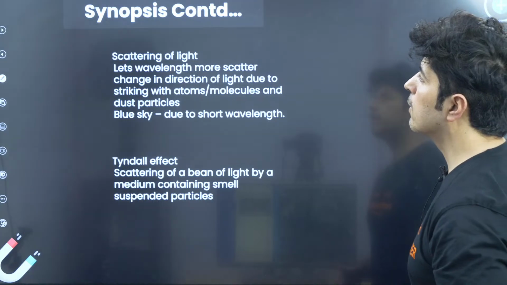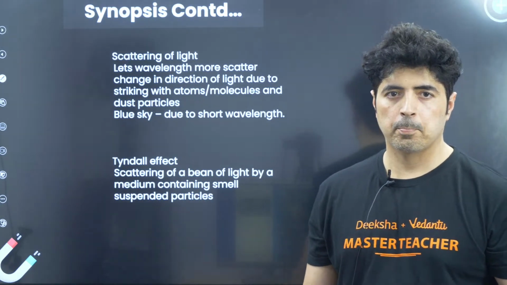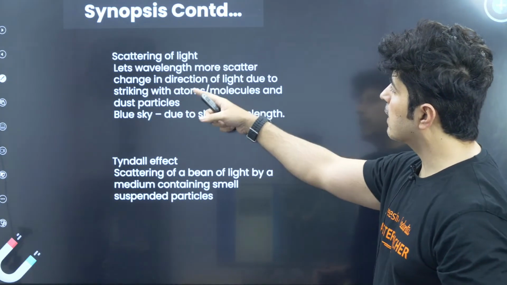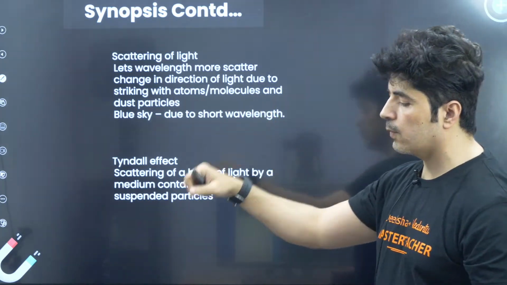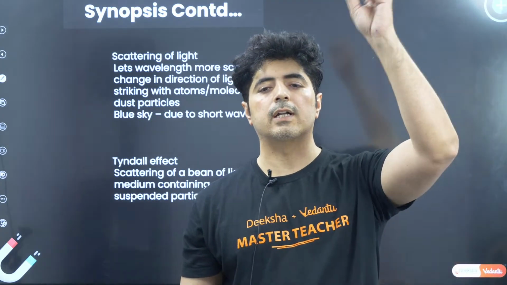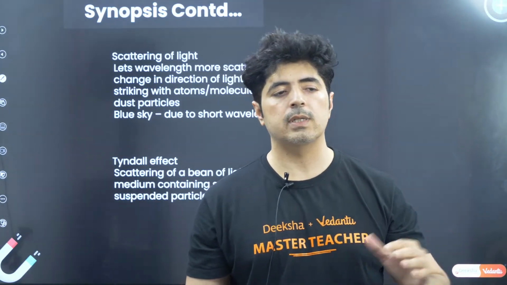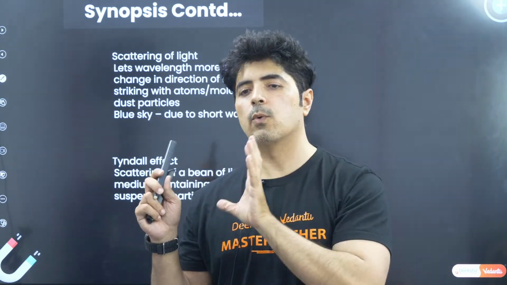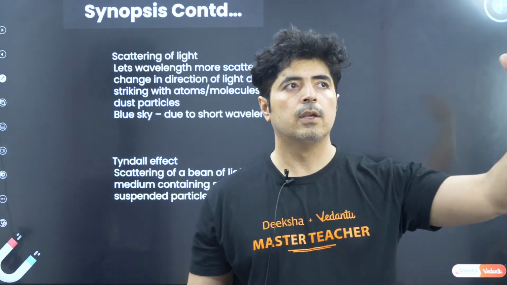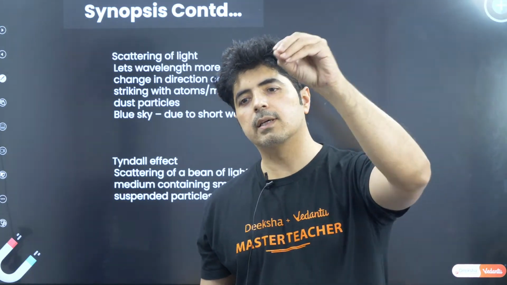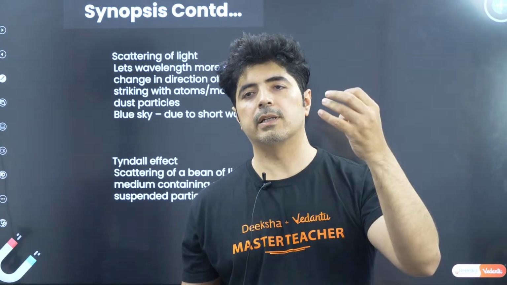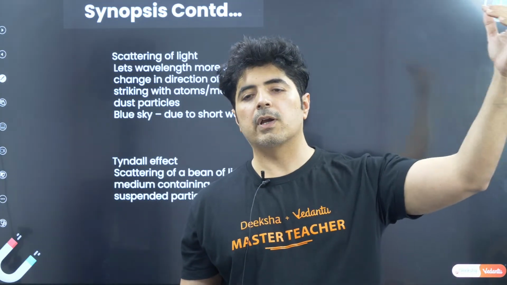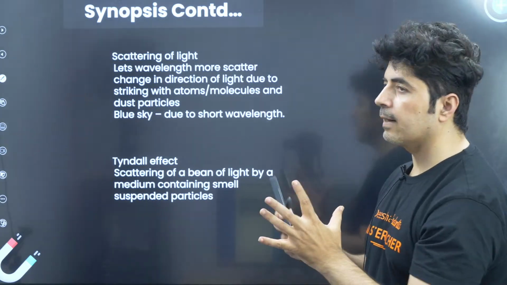Next topic is scattering of light. So what happens in scattering of light? Scattering of light is the change in the direction of light due to striking atoms and molecules. There are a lot of molecules in the atmosphere. White light, that is VIBGYOR, the sunlight spectrum, has seven colors. As it strikes the water droplets, the dust particles, the molecules, and so many other things suspended in the air, it gets scattered.